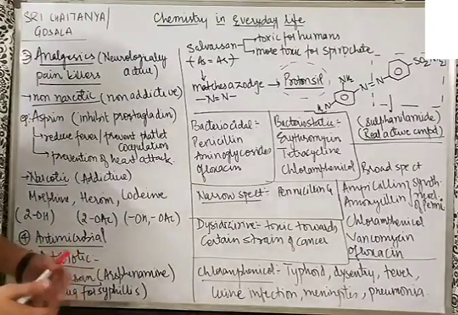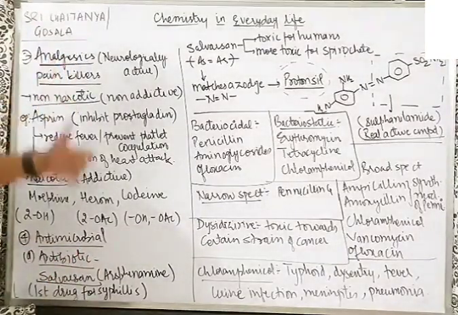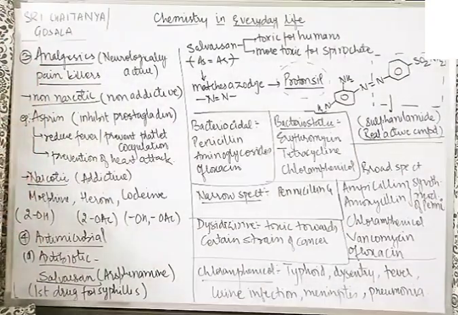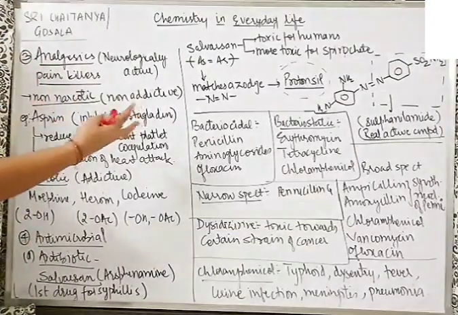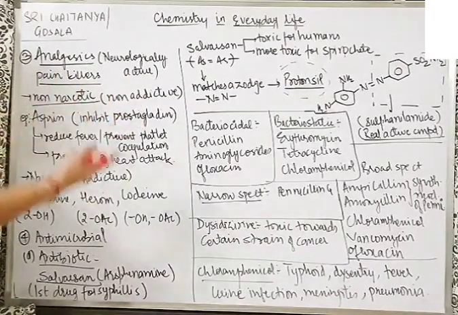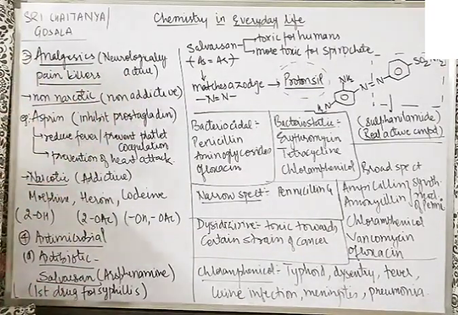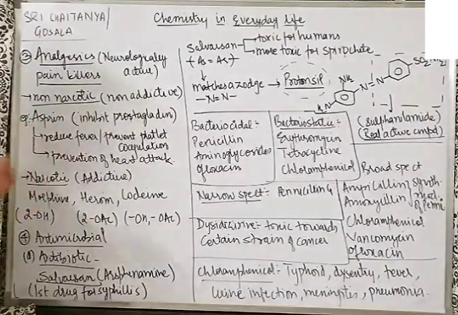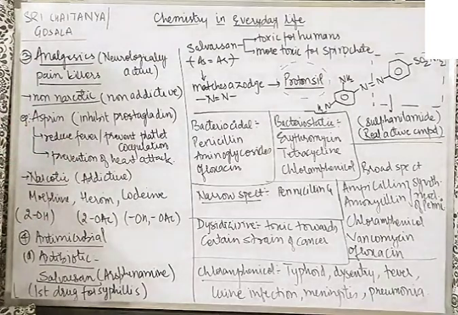So now let us talk about analgesics. Analgesics are also neurologically active drugs. They are painkillers. Two categories are there, non-narcotics and narcotics. Non-narcotics are non-addictive. There is no addiction to them. For example, aspirin, paracetamol. Apart from treating pain, aspirin is also active against fever, and paracetamol is also active against fever as well.